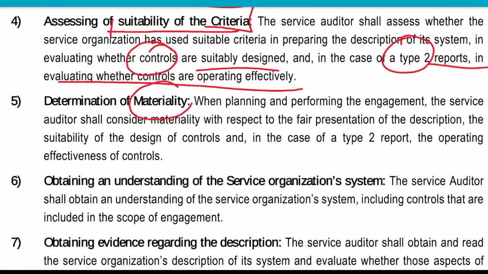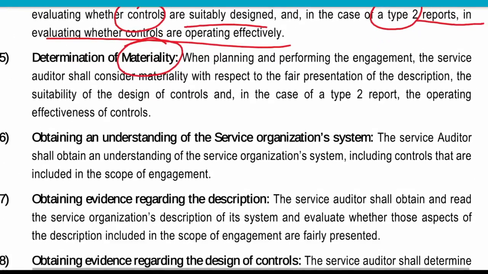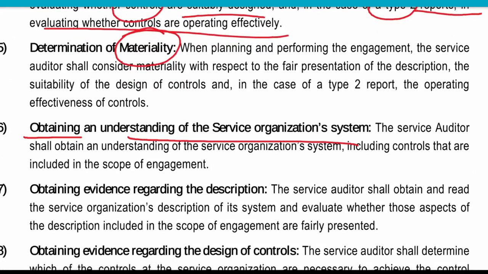Then at last we will do determination of materiality, because materiality is very, very important in our auditing. Then we will obtain an understanding of the service organization's system before starting the audit.